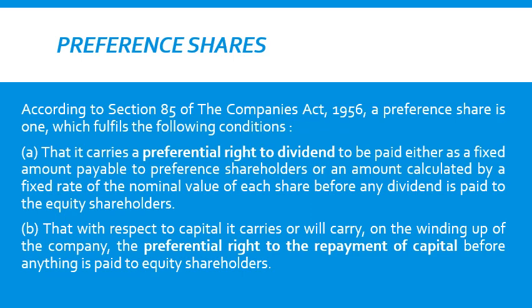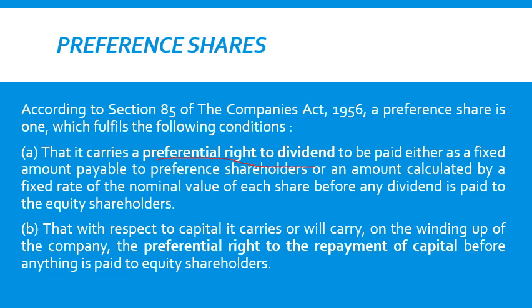According to Section 85 of the Companies Act 1956, a preference share is one which fulfills the following conditions. Mainly, there are two conditions with the preference shares. First, preference shareholders carry a preferential right to dividend. You know what is dividend? Dividend is the profit on their investment. So all those preference shareholders have a preferential right to get their dividend first before the equity shareholders or any other shareholders.